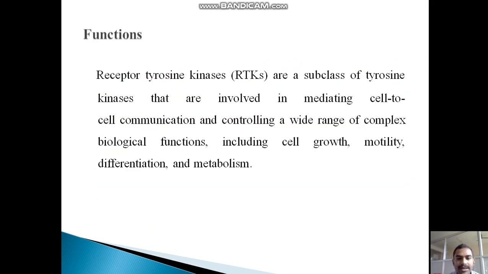Functions. Receptor tyrosine kinases are a subclass of tyrosine kinases that are involved in mediating cell-to-cell communication and controlling a wide range of complex biological functions, including cell growth, motility, differentiation, and metabolism.